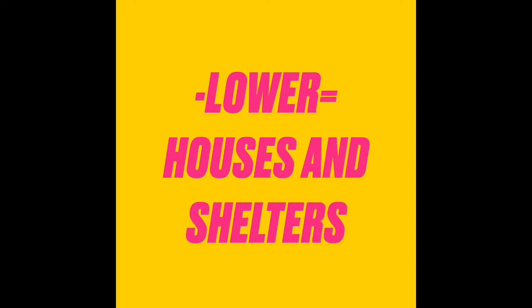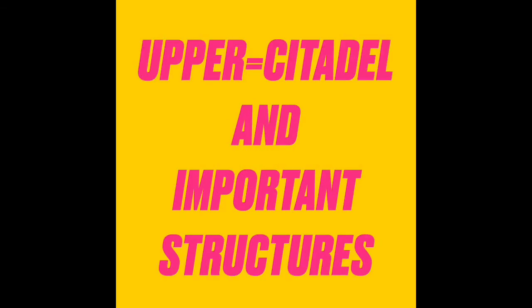Most of the cities during this time were divided into 2 sections. The first one was the lower section, and the second one was the upper section. The lower section was filled with houses and shelters for the citizens of that city. The upper section was full of citadels and other important structures, such as the Great Bath.